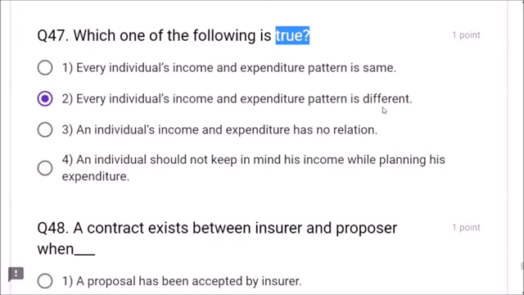They are asking which of the following is true. This is correct. What about the others? An individual's income and expenditure have no relation. No, there is a relation. An individual should not keep in mind his income while planning his expenditure. No. So these are all wrong statements. So every individual's income and expenditure pattern is different. This is the correct answer, friends.